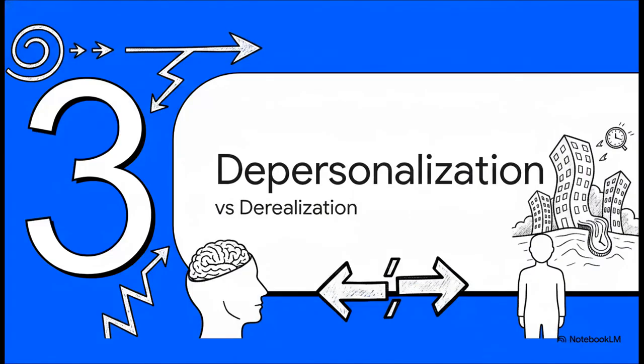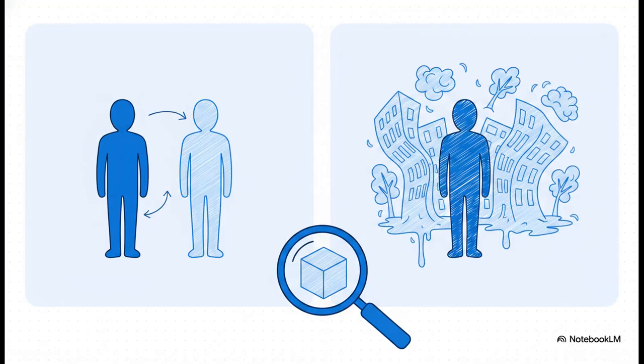Let's move on to Section 3, depersonalization versus derealization. The clinical difference between these two states is stark but incredibly important to grasp. In depersonalization, the detachment is entirely internal. The patient feels as if they're observing themselves from the outside, often accompanied by a distorted sense of time and perception. Derealization, conversely, is an external detachment. The patient feels utterly disconnected from their surroundings.